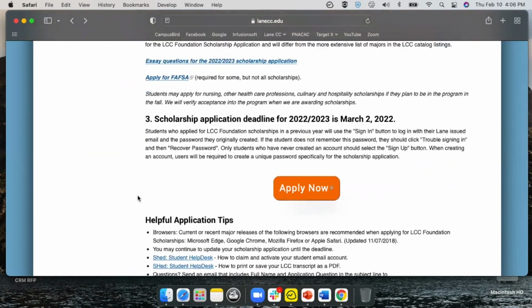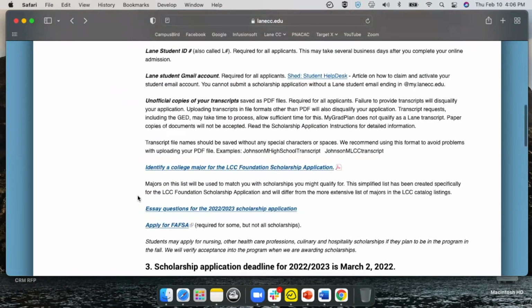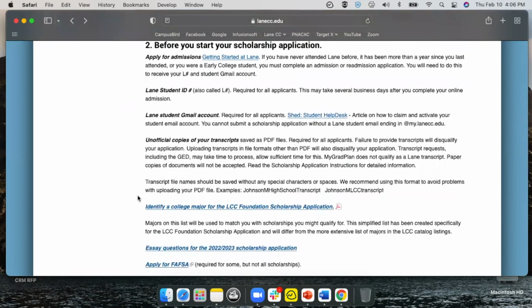But from what I've heard from the director of the foundation, that's not really a big consideration as they're looking at applicants. They're looking more heavily at other criteria. But you will see a handful of them that do have a GPA requirement.